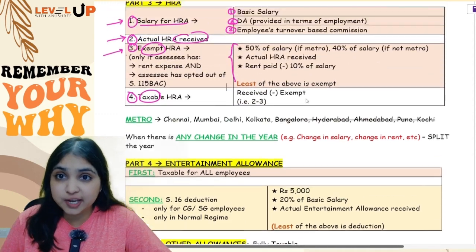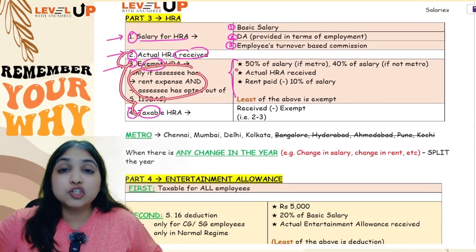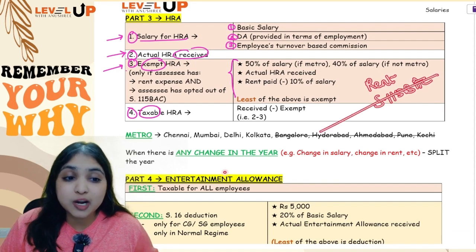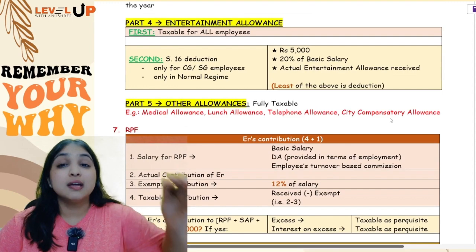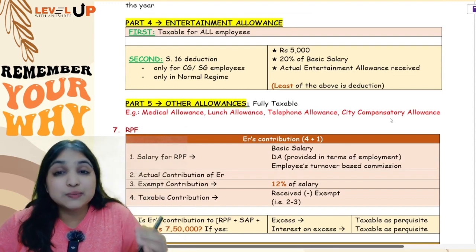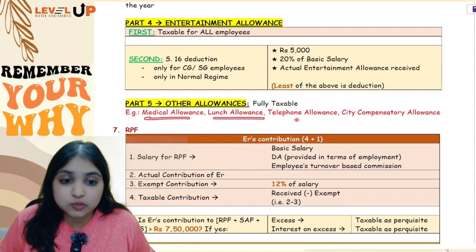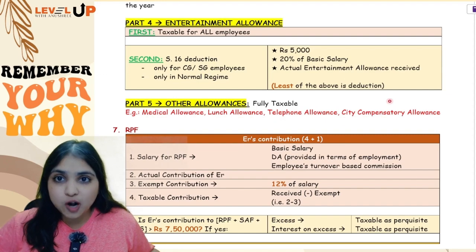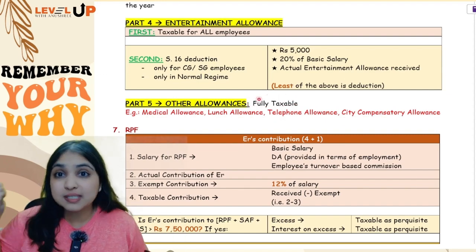Third category was HRA. Even over here, received minus exempt is taxable, but you will do exempt calculation only if assessee first of all has rent expense, and secondly assessee must be following the normal regime and not 115 BAC. And our fourth category of allowance was entertainment allowance. Now in case you get any other allowance which is not covered in these four, like for example medical allowance or lunch allowance or telephone allowance or city compensatory allowance, any other allowance which we have not discussed is going to be fully taxable. Nothing is going to be exempt. All other allowances fully taxable.